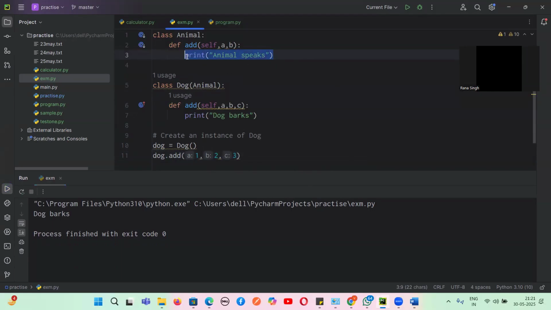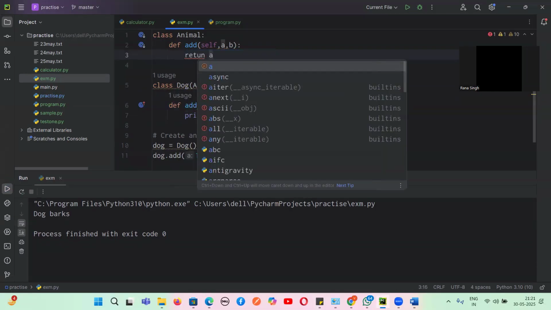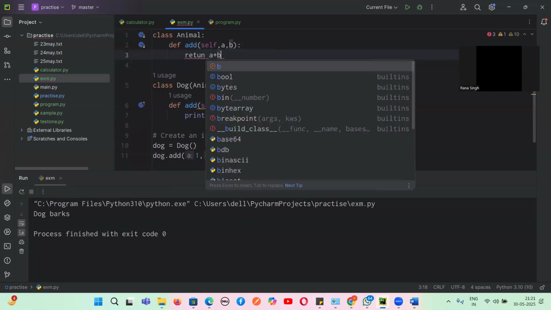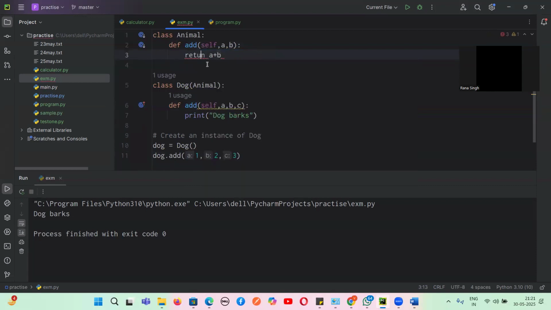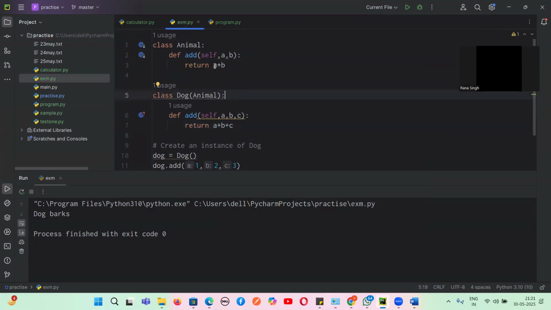Suppose I want to return a plus b here, and here I want to return a plus b plus c, and we take the same method name in different classes.